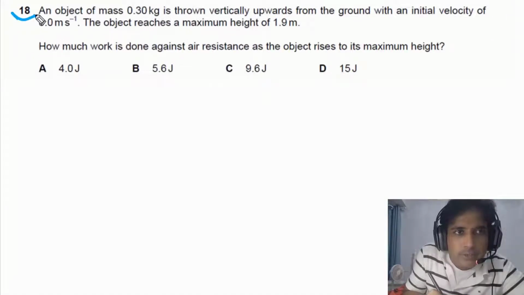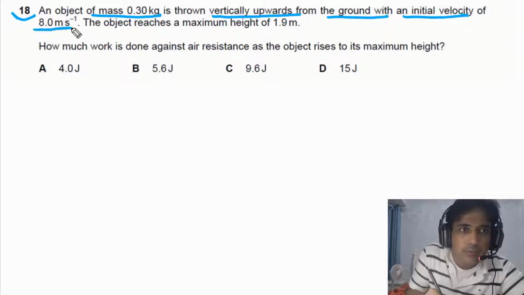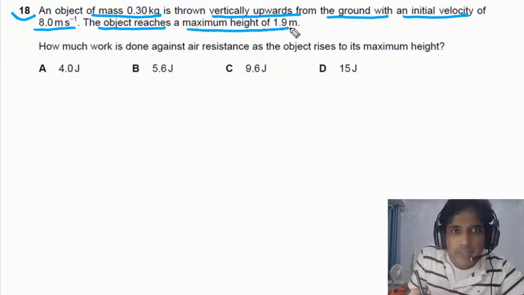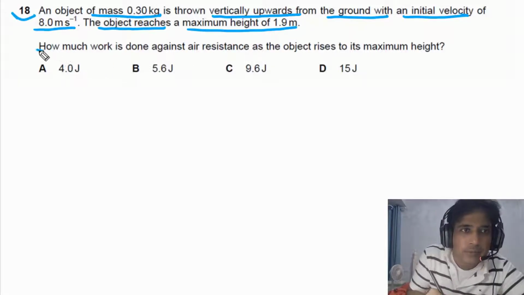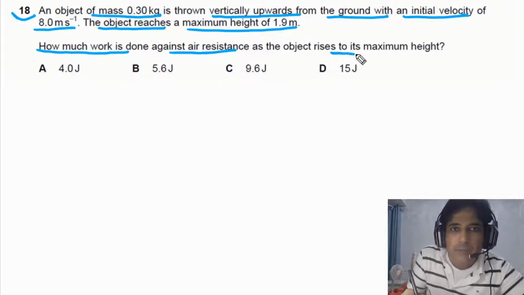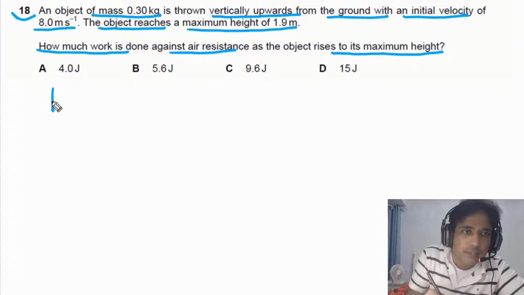For question number 18, it is given to us an object of mass 0.3 kg is thrown vertically upwards from ground with an initial velocity of 8.0 meters per second. The object reaches a maximum height of 1.9 meters. We need to find out how much work is done against air resistance as the object rises to its maximum height. So this question is simply about conservation of energy, meaning the initial energy has to be equal to the final energy.